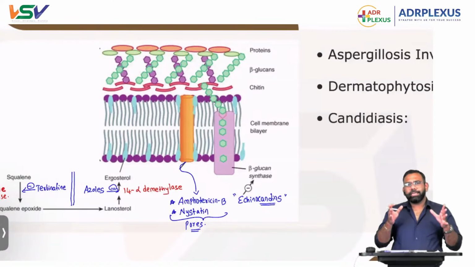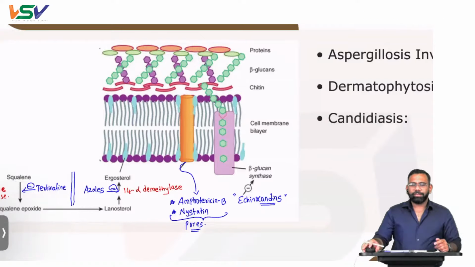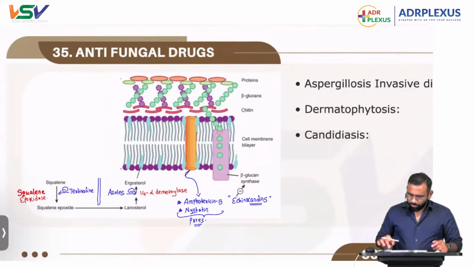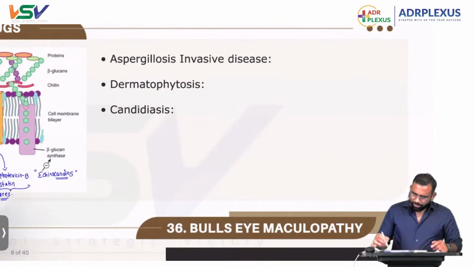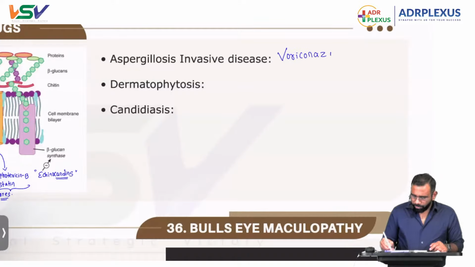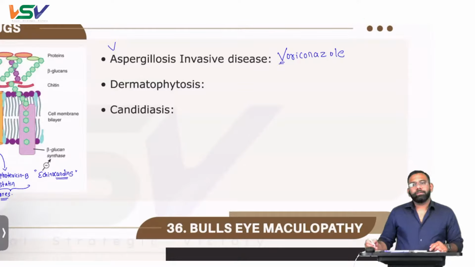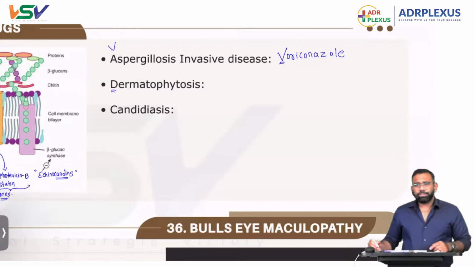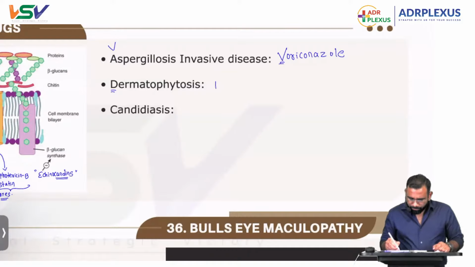So chances are he might ask you this kind of picture and focus on something, asking about the drugs. So that's all. Next, come to the relevant points. Very important: in aspergillosis, the drug of choice is voriconazole. Invasive, just remember A. If you reverse the A, it will be V. Voriconazole. Right? Dermatophytosis: terbinafine.